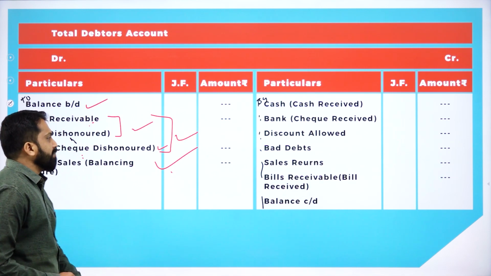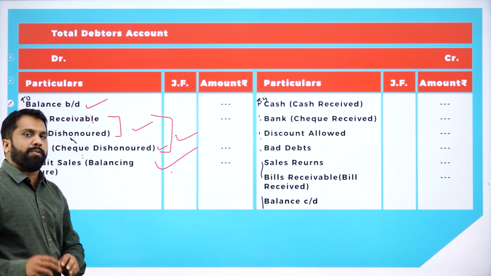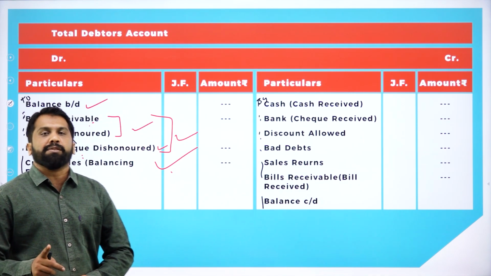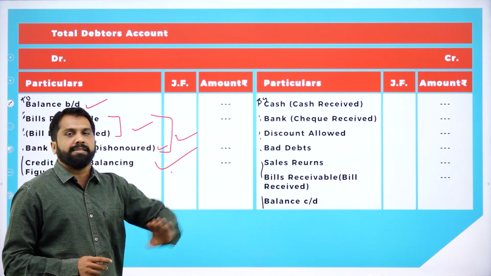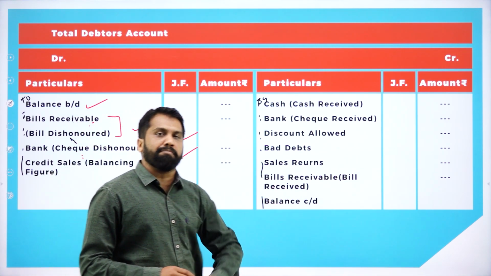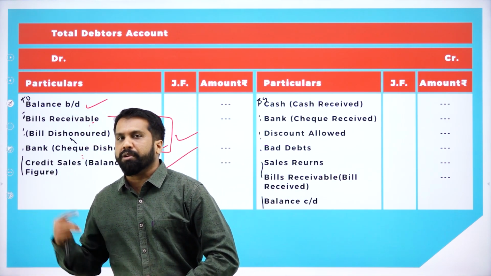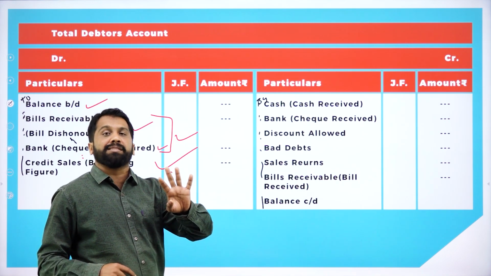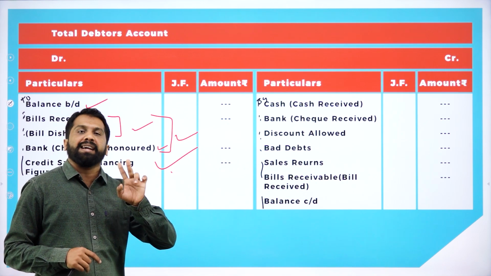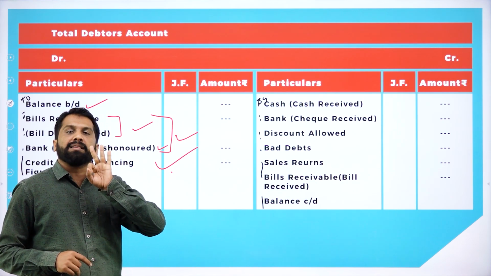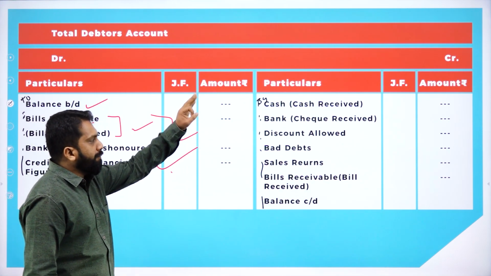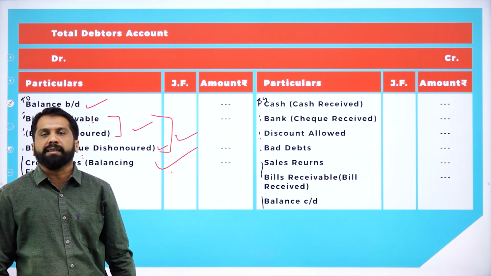Now, other than these three, whatever you get in your question paper, that will come under credit side. No need to remember, no need to mug up this. Only three things you should remember. Check and bills dishonored, balance brought down, opening balance, and credit sales. Other than this, anything you may get, everything comes under credit.